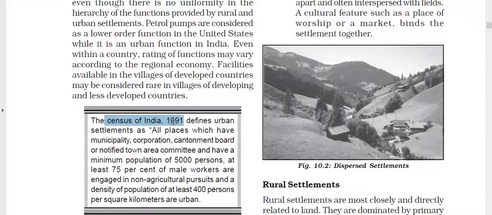Now, when we are talking about the exact definition of an urban settlement, it is mentioned in the Census of India 1991. According to the Census of India 1991, urban settlements means all places which have municipalities, corporations, cantonment boards, or notified town area committees and have a minimum population of 5,000 persons. At least 75% of male workers are engaged in non-agricultural pursuits, and the density of population is at least 400 persons per square kilometer. These are called urban.